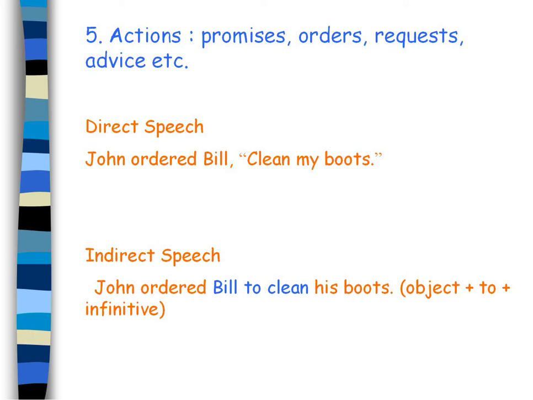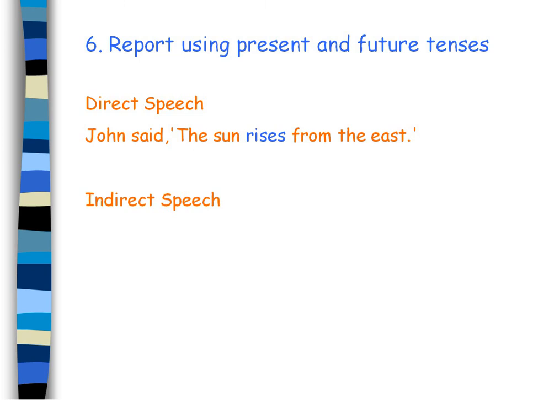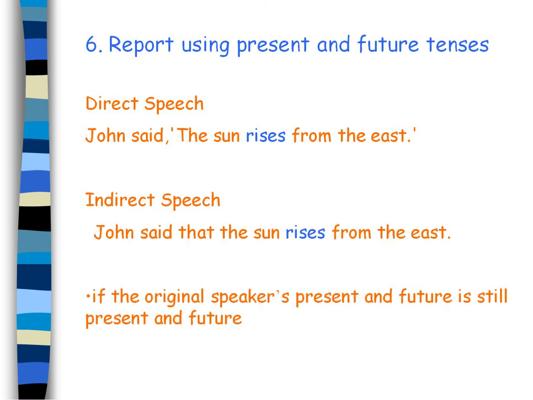John ordered Bill to clean his boots. And also here is a report using present and future tense. For example, in direct speech, John said, "The sun rises from the east," and in indirect speech, John said that the sun rises from the east. If the original speaker is present, and future is still present and future.